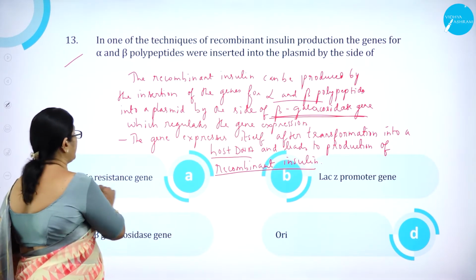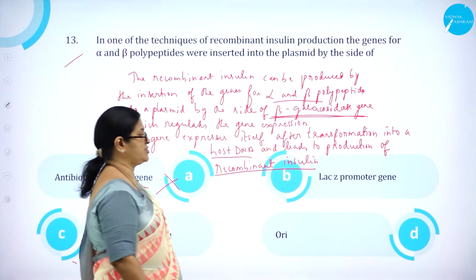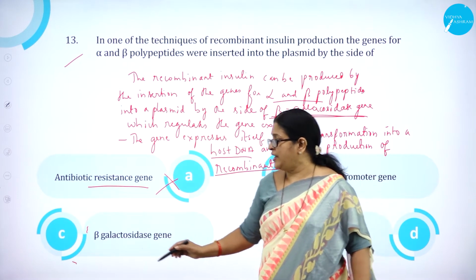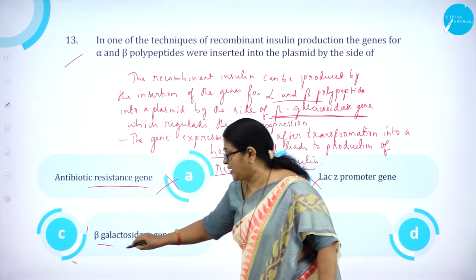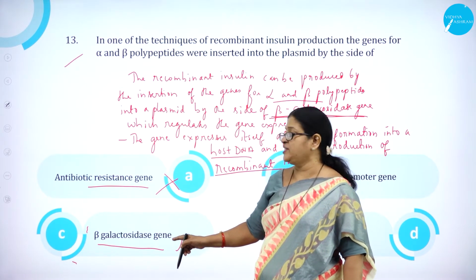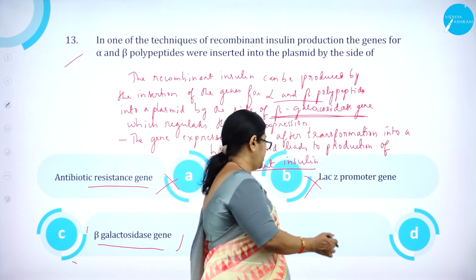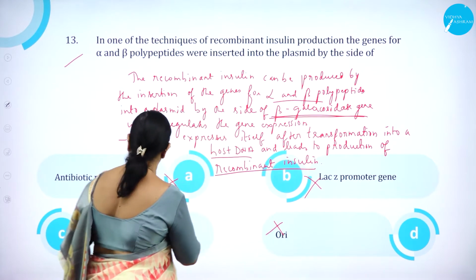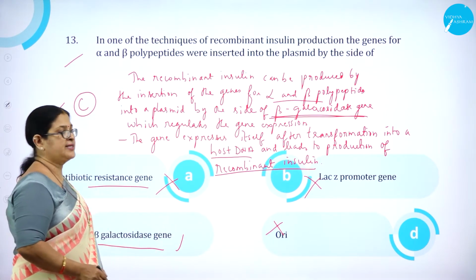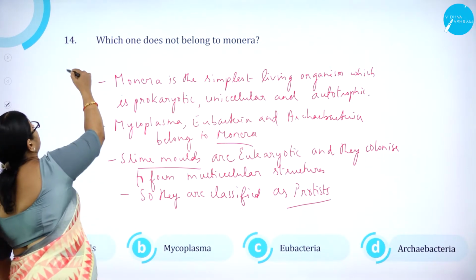So option A, antibiotic resistance enzyme, is wrong. Option B, LAGZ promoter gene, is wrong. And option C is correct. By the side of beta galactosidase enzyme gene is correct. Then option D, ORI, is wrong. So option C is correct. Option C is correct. Moving on to question number 14.